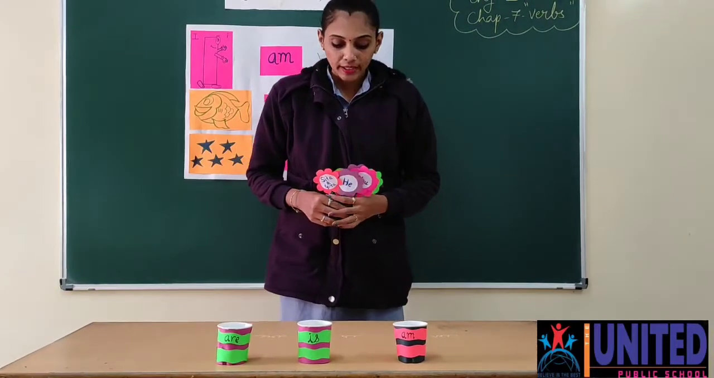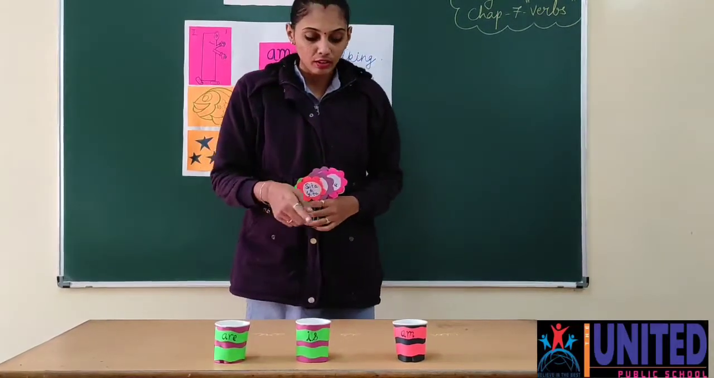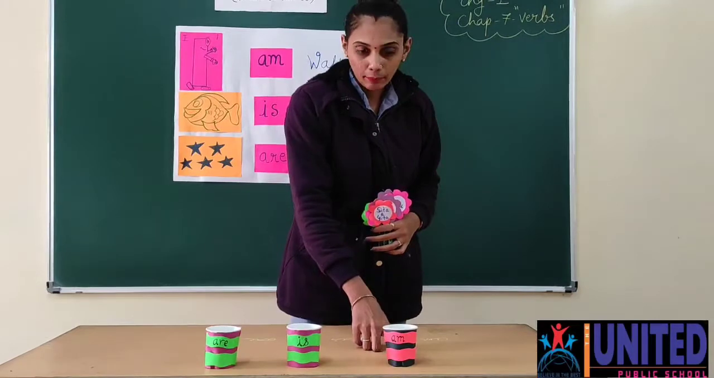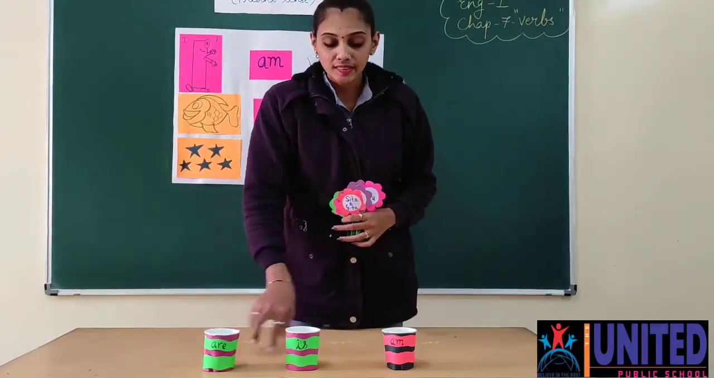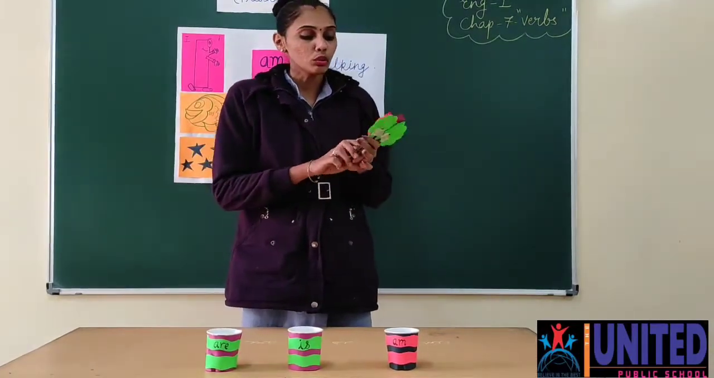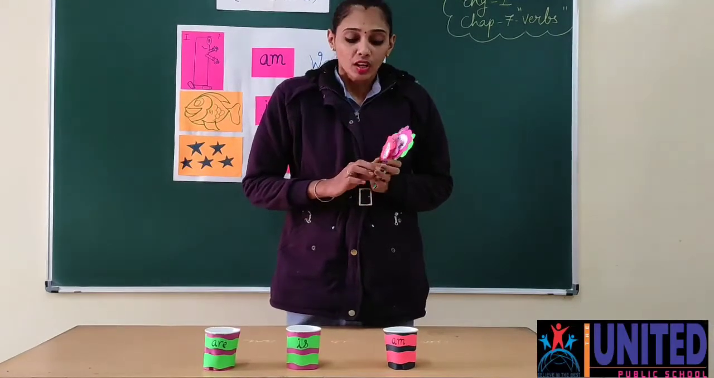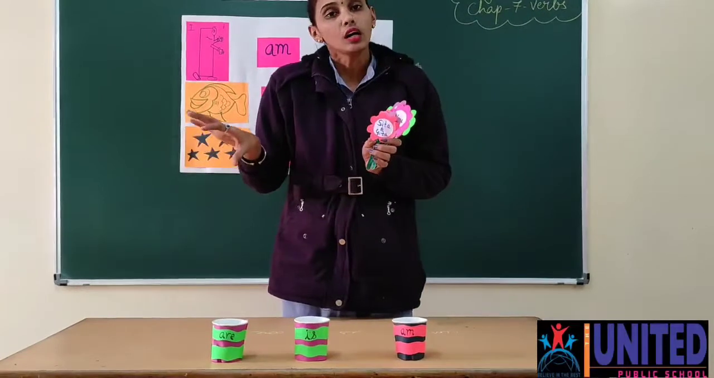Okay, so now beta, as you can see, three cups I have placed here. You can see the names of the cups also. This is am cup, this is is cup, and this is are cup. Means these are our helping verbs cups. Now I have some flowers over here. Now in this activity, what we are going to do? We are just simply going to add the subjects into the cups only.